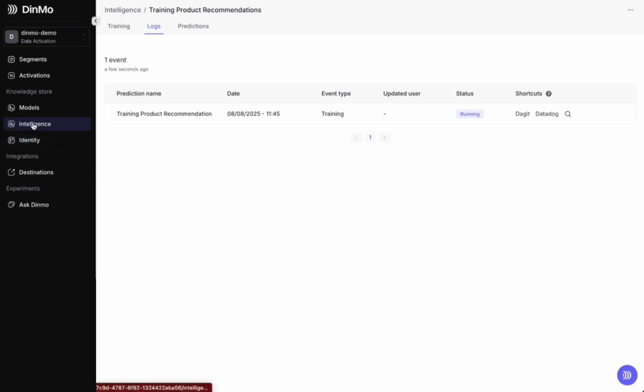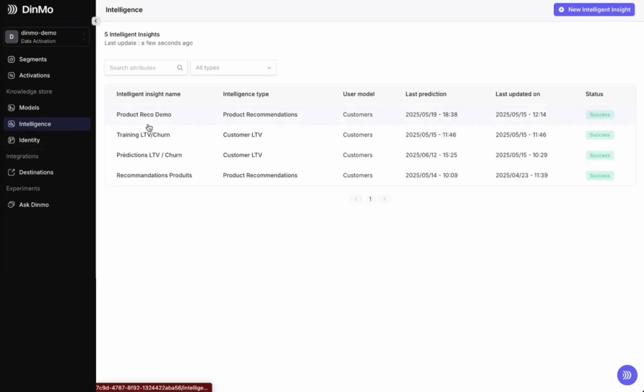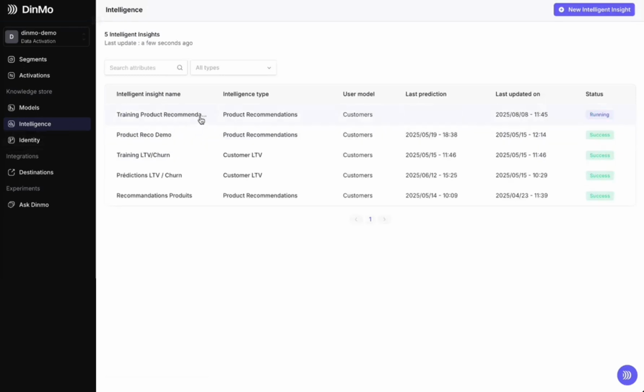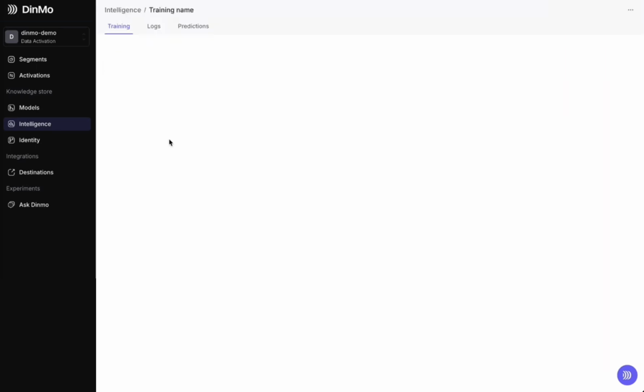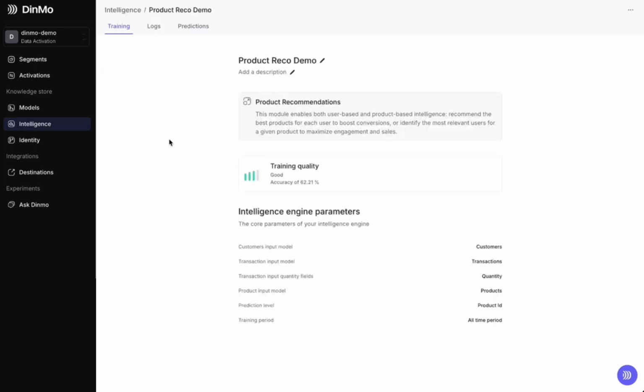been configured. But here, we can see that training, especially in running, can take several hours, particularly when you have a lot of historical data to really train on your data, and then be able to make predictions. If I go to a product that has already been configured, I'll have several pieces of information. So, the quality of the training. Here we see it's at 62%. That's good. It's not amazing, but it still allows me to have a good basis for making recommendations.